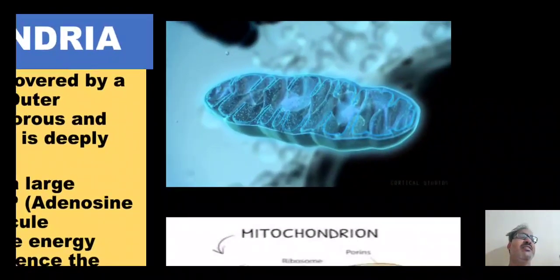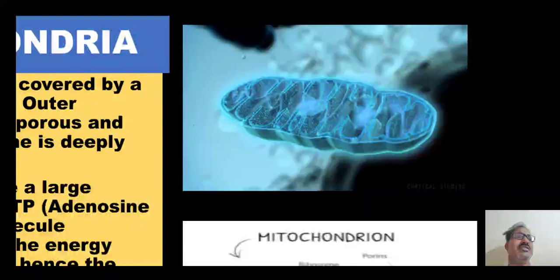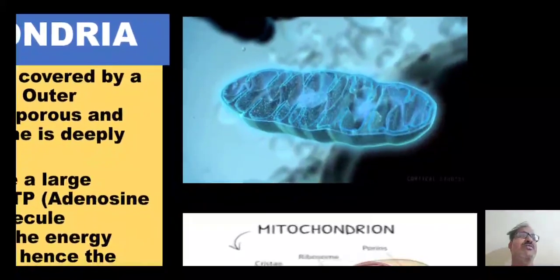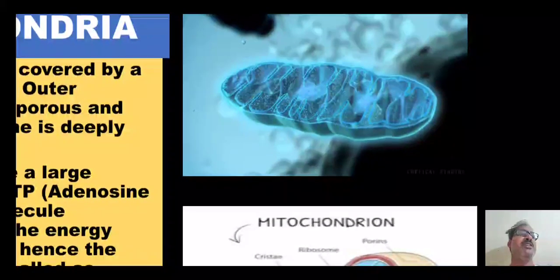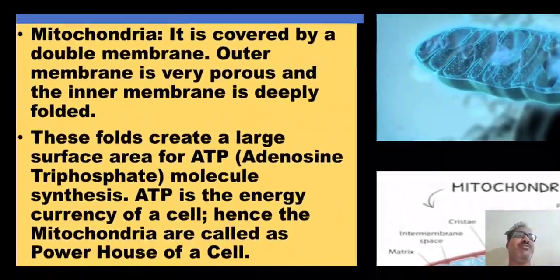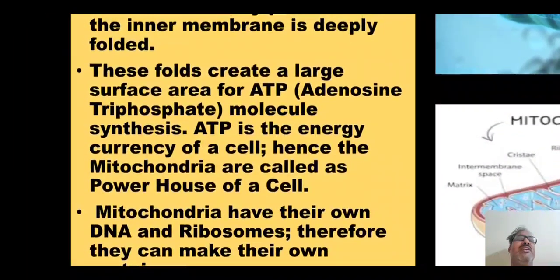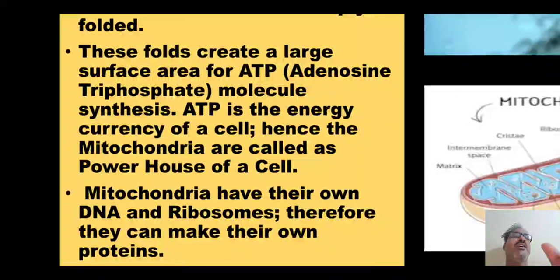Here the main function is power generation, in the form of ATP. So ATP forms in the inner membrane of the mitochondria, which gives a large surface area where energy generation takes place.